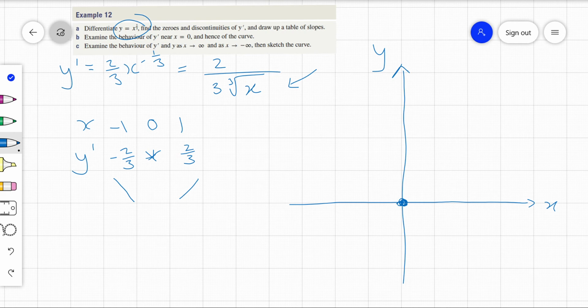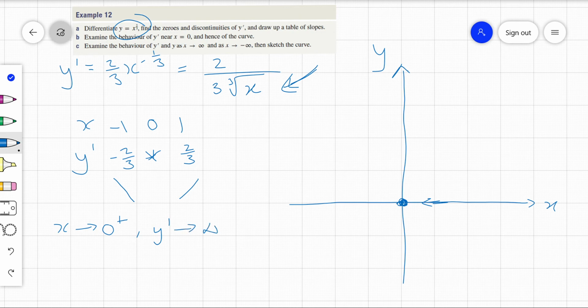All right, what else do we know? Let's look at x as it goes towards 0 from the right. What does y dash do? So here's y dash. That x value is getting smaller and smaller and smaller, so this y dash value is getting bigger and bigger and bigger.